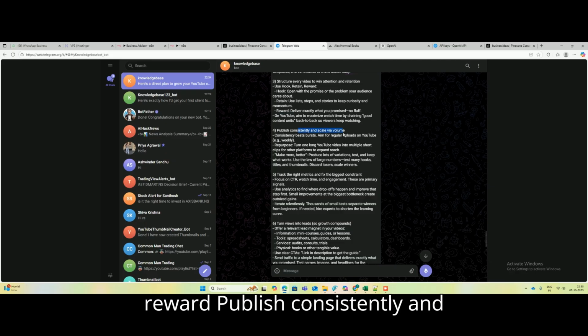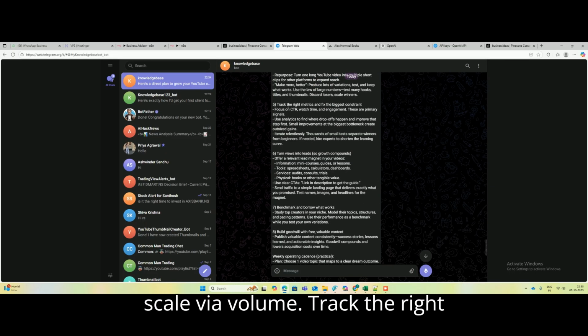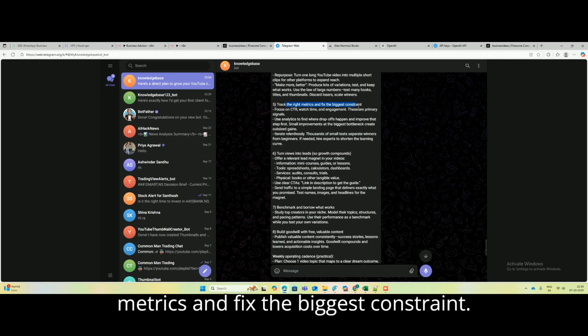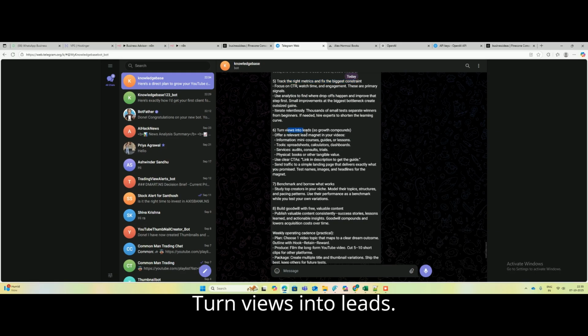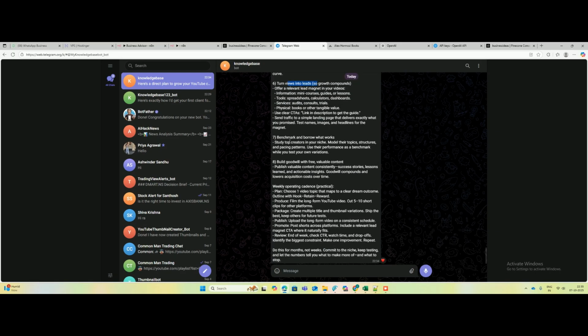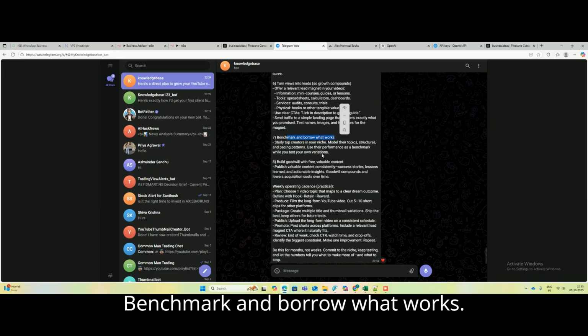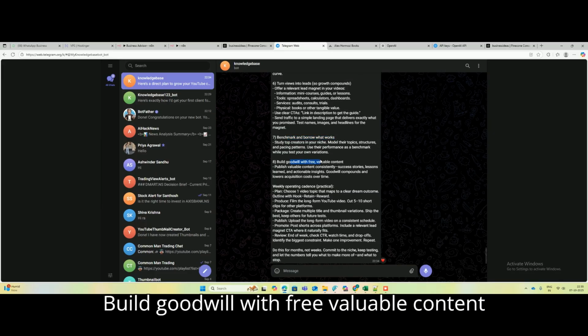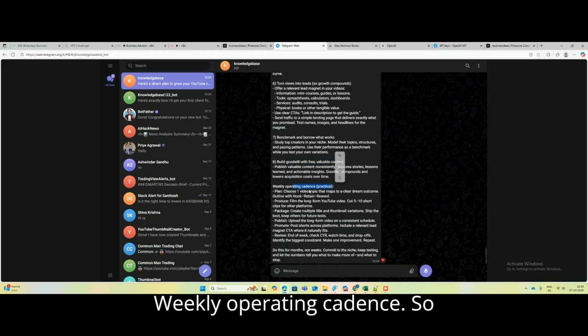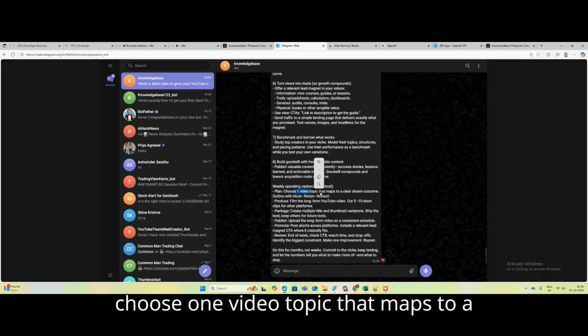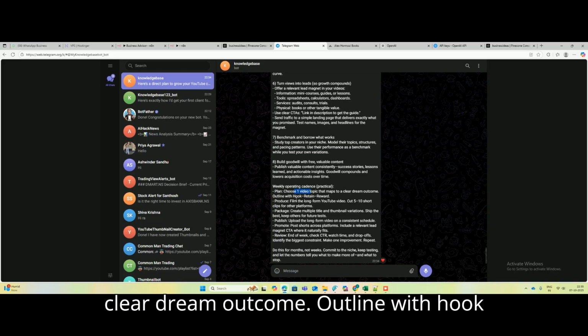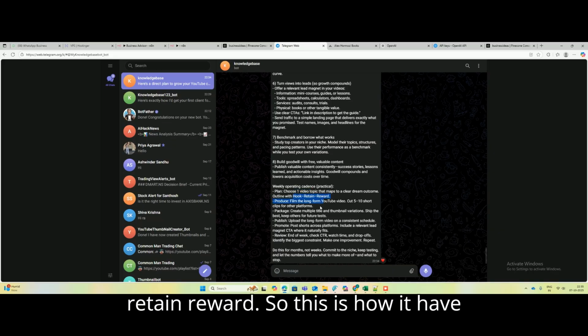Publish consistently and scale via volume, track the right metrics and fix the biggest constraint, turn views into leads, benchmark and borrow what works, build goodwill with free valuable content, weekly operating cadence. So choose one video topic that maps to a clear dream outcome, outline with hook, retain, reward.